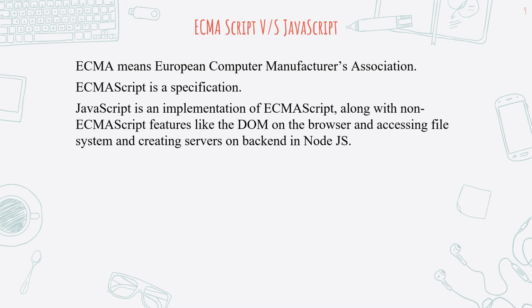In other video lectures after this, you would see that DOM is a part of JavaScript, but it is not there in ECMAScript. So all these things are extra, and these are added by browsers only. So that is the difference between ECMAScript and JavaScript. They are both different. ECMAScript is just a standard or a specification, and from that specification JavaScript is implemented.